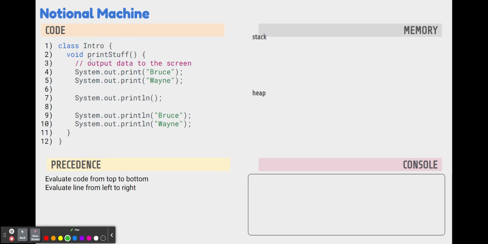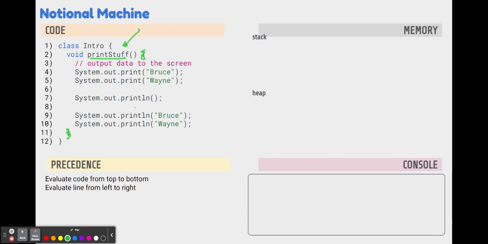On line 2, we see void print stuff. Now, print stuff is a method. A method is also going to be a block of code, and it's going to contain an algorithm. An algorithm is just a series of steps or tasks that you want the computer to do. This block of code starts on line 2 with this opening curly, and it ends on line 11 with this closing curly. Now, you can name your methods whatever you want to name them. I decided to name this method print stuff because it's going to print stuff to the screen.